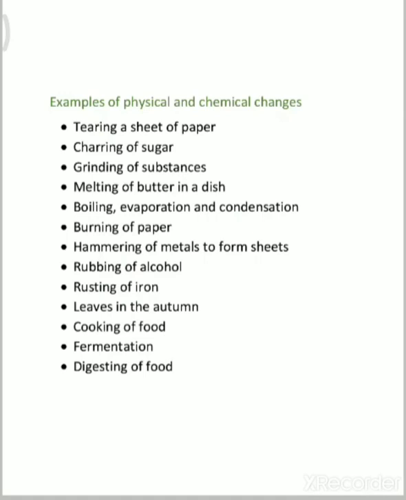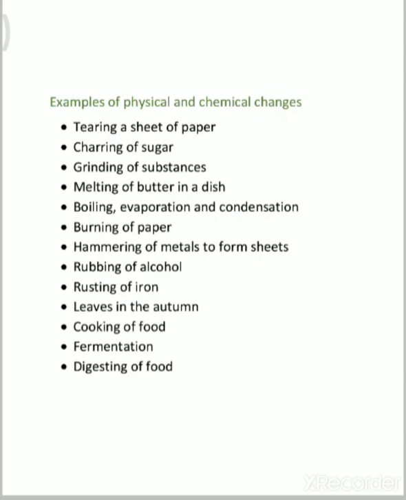If you rub the alcohol and the alcohol is left uncovered, it will evaporate quickly and turn into a gas, but it maintains the properties of alcohol. Another example you can take is perfume. As soon as you spray, it spreads in your whole room, but still it is there in your body. That will also be a physical change.